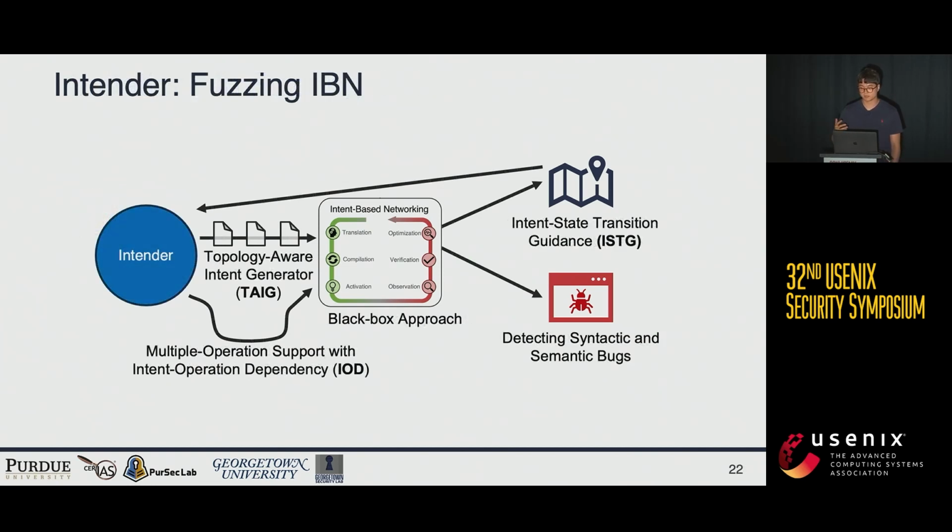Intender has multiple technologies, including a topology-aware intent generator, multiple operation support while considering dependency, and detection methodologies to discover syntactic and semantic bugs with a representative packet to detect the behavior of the intents, and a new guidance called intent state transition guidance, which doesn't require any program code and just receives information from the REST API, so it is based on a black box approach. And our design goal is to be implementation agnostic, so by replacing APIs, we can support many IBN implementations. Due to the time constraints, in this talk, I will look into ISTG here.